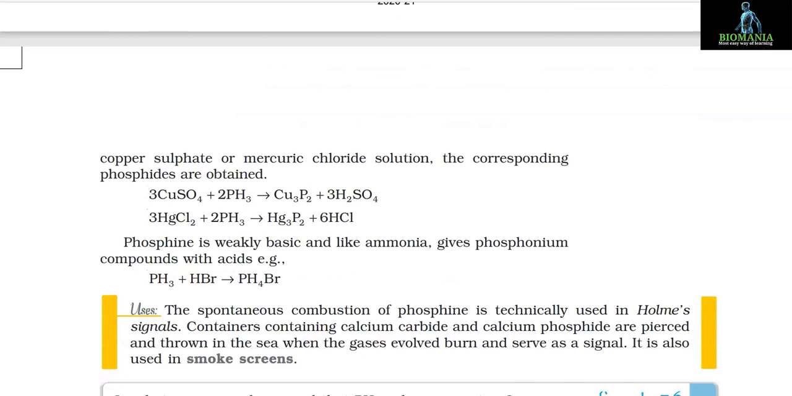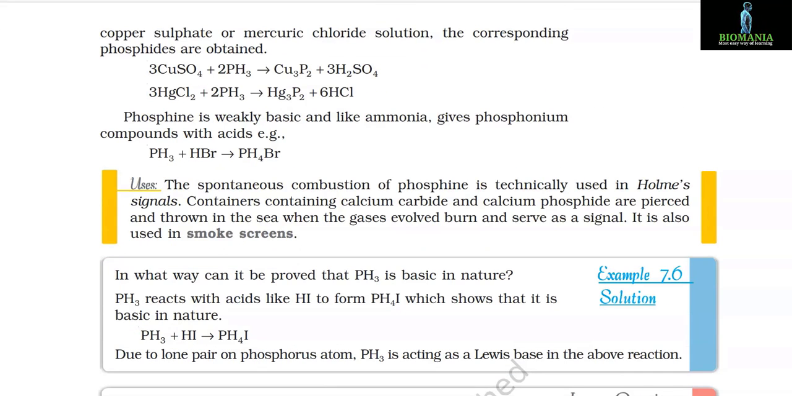When absorbed in copper sulfate or mercuric chloride solution, the corresponding phosphides are obtained. 3CuSO4 + 2PH3 gives Cu3P2 + 3H2SO4, and the next reaction is 3HgCl2 + 2PH3 gives Hg3P2 + 6HCl. Phosphine is weakly basic and, like ammonia, gives phosphonium compounds with acids. For example, PH3 + HBr gives PH4Br.